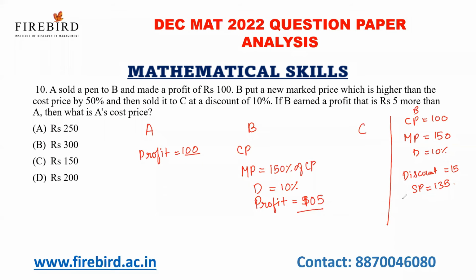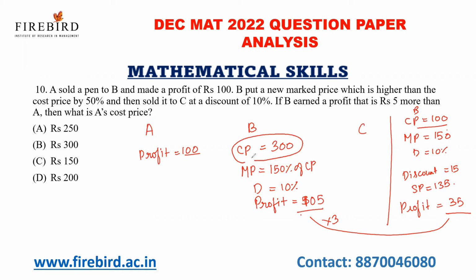Okay. And see, what is the profit earned here? Profit is nothing but 35. See, if I fix 100 rupees as cost price, the profit will be 35. But here in this case, the profit is 105. It is nothing but 3 times of 35. So the 3 times of cost price is what? 300 is the answer. Now, see, 300 is the cost price of B.